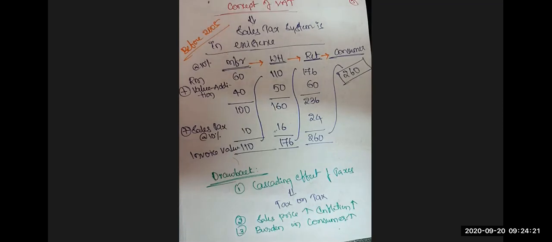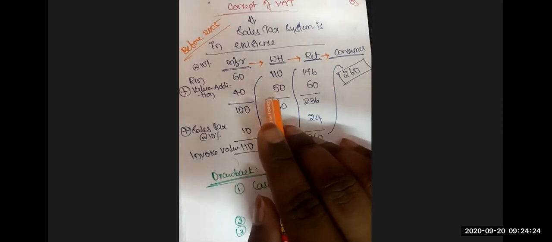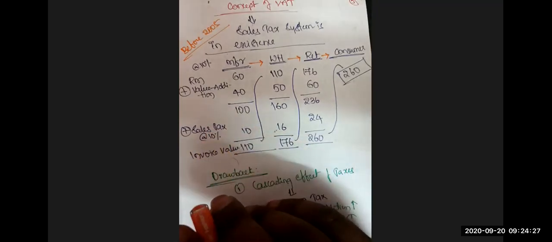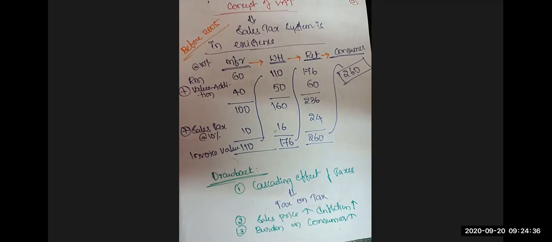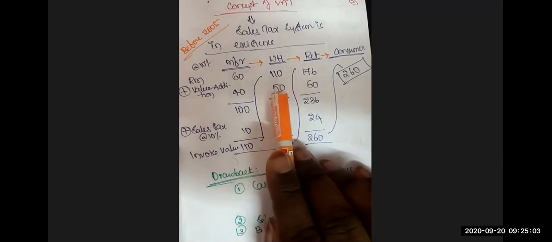Next, value addition of 50 rupees at the wholesaler stage. What is the value addition at the wholesaler stage? The goods are already manufactured. The major value addition happened at the manufacturer stage only. At the wholesaler stage, the value addition is transportation charges, transit insurance, loading and unloading, packing and repacking, profit, maintenance. Yes or no? All these are the value addition at the wholesaler stage. Now the total cost becomes 160, including the margin of the wholesaler.